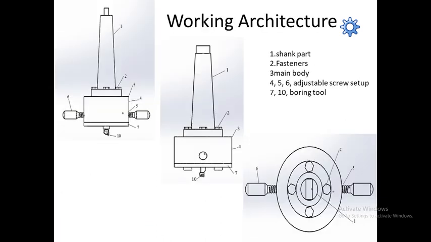The working architecture of the toolbar: the shank part, as shown in the figure, is number one. The two fasteners are used to connect the main body and the shank with each other. And also part numbers 4, 5, 6 describe the adjustable screw bar used to control the movement of the boring bar within the main body.